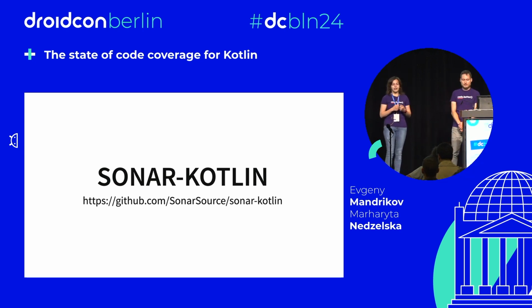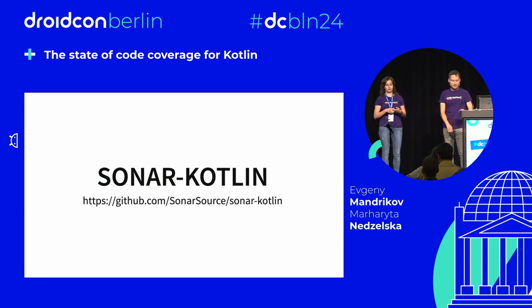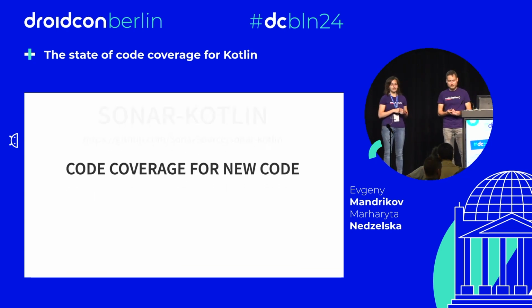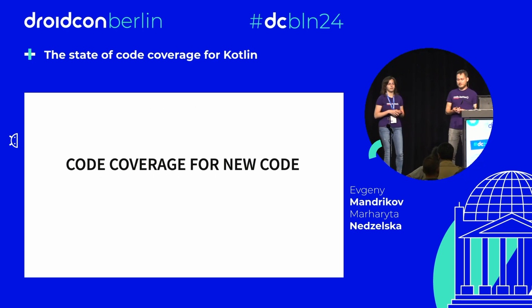And there is an interesting story that happened to us. This is Sonar Kotlin, the project that we maintain, a static code analyzer for Kotlin. Previously, it was written in Java. And when we wrote it in Java, we had some targets for code coverage for the new code. Let's have a quick check with you. What should be the target for your code coverage in the new code?